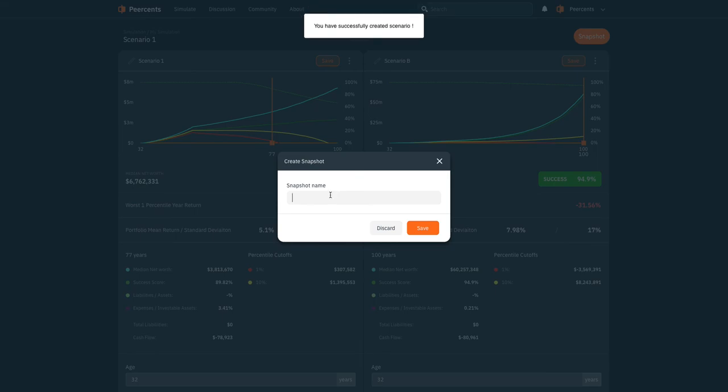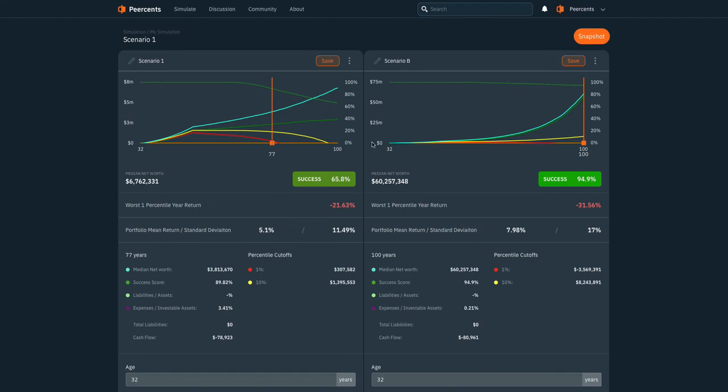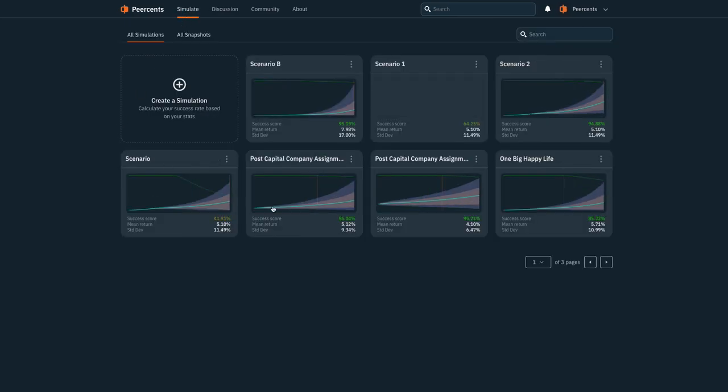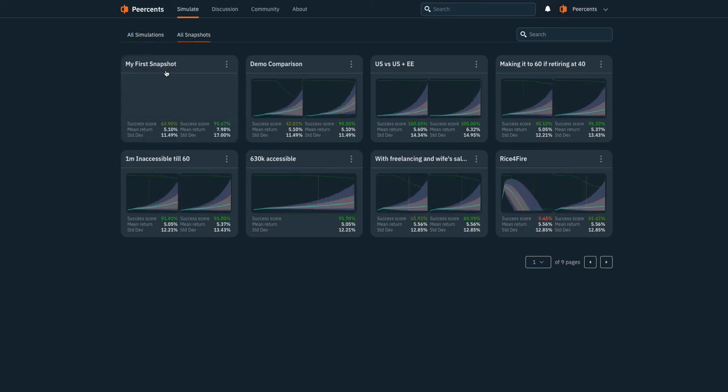And we can just add some name for the snapshot. My first snapshot. It's obviously not my first, but just thinking of a unique name. And what happens after that is you can find them here in your list of snapshots. So here you have snapshot 1, scenario 1, scenario B, which we saved individually, but you also have that aggregate view over here, my first snapshot.